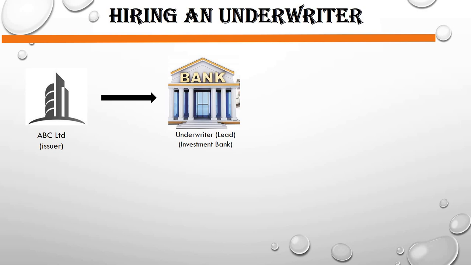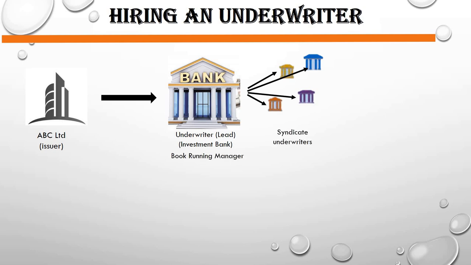If the company wants to raise a small amount of money, it can go for one underwriter only. But if the company wants to raise a huge amount of money, it will be very difficult for one underwriter to raise the money from the general public. So it also approaches some other banks, maybe 2, 3, 4 or 5 banks. And these banks are known as syndicate underwriters.